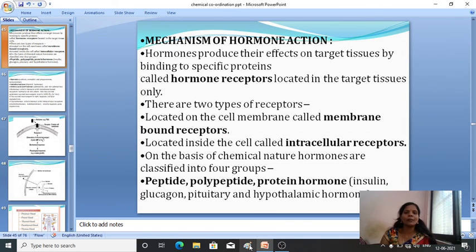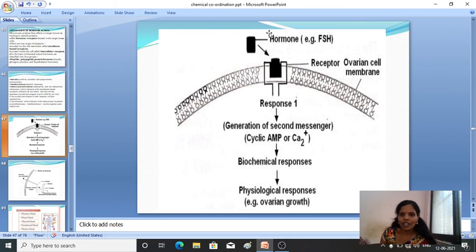So next comes the mechanism of hormone action. We'll see what the mechanism is during hormone action. Hormones produce their effect on the target tissues by binding to specific proteins. Always keep in mind that these hormones generally target particular tissues, by binding to specific proteins, which are called hormone receptors. Here you can see the hormone will bind to the particular tissues and form the receptor complex.